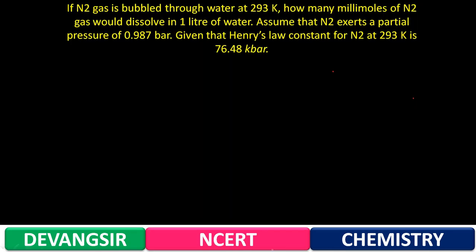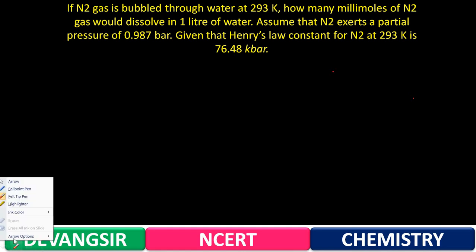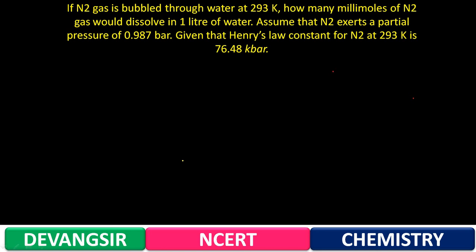Now there is a question. We'll solve it here. The question is, if N2 gas is bubbled through water at 293 Kelvin, how many millimoles of N2 gas would dissolve in 1 liter of water?